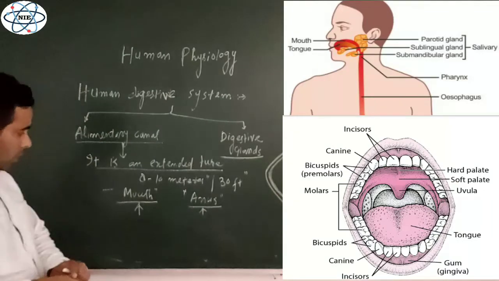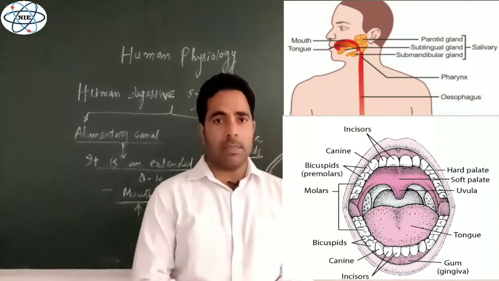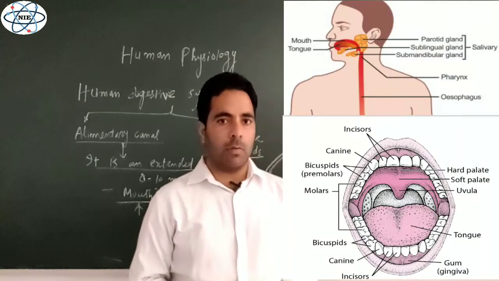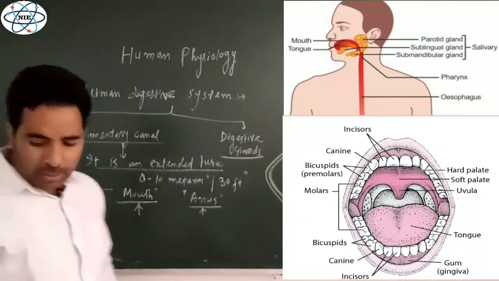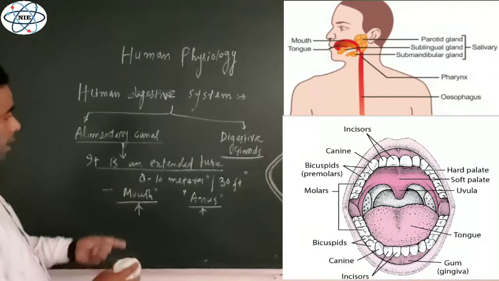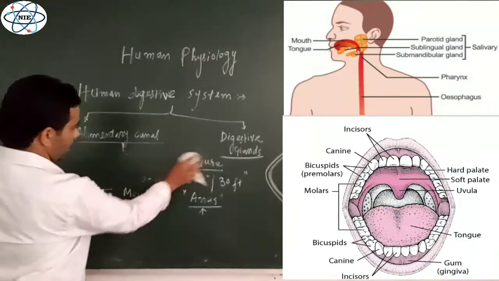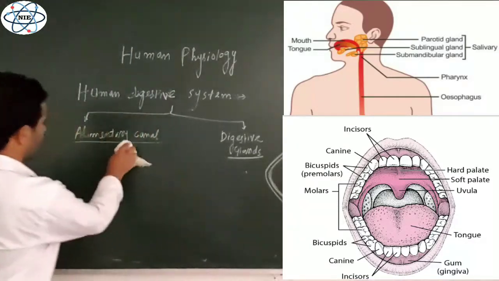And there are various structures present in the alimentary canal from mouth to anus that we need to explain one by one. Now, so far as this alimentary canal is concerned, which starts from the mouth and ends at the anus, let's start from the first structure, that is mouth.